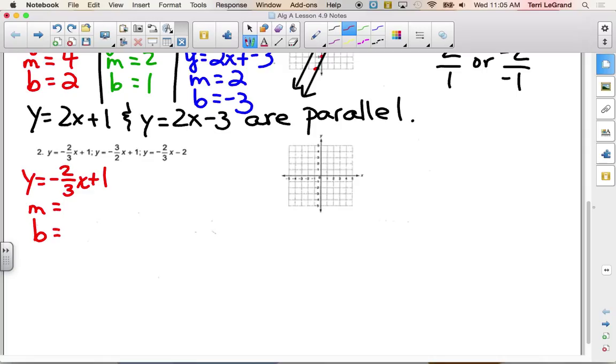What's the slope of the first equation's line? Negative 2/3. And its y-intercept is 1. Okay, let's do our next one. Y equals negative 3/2 x plus 1.